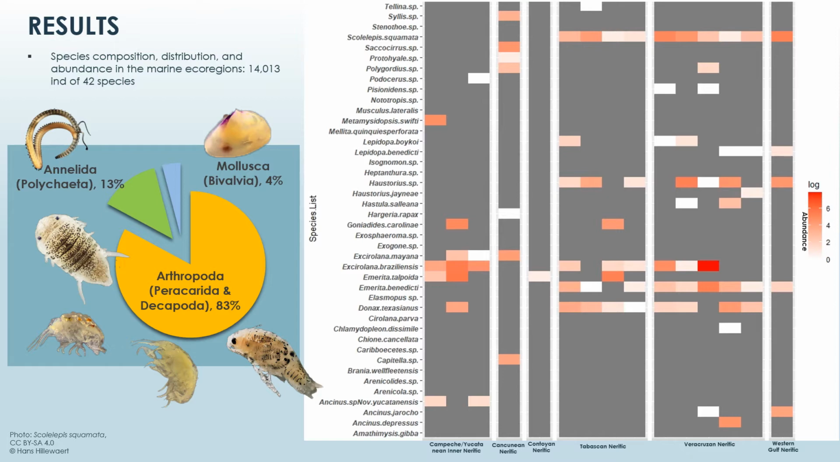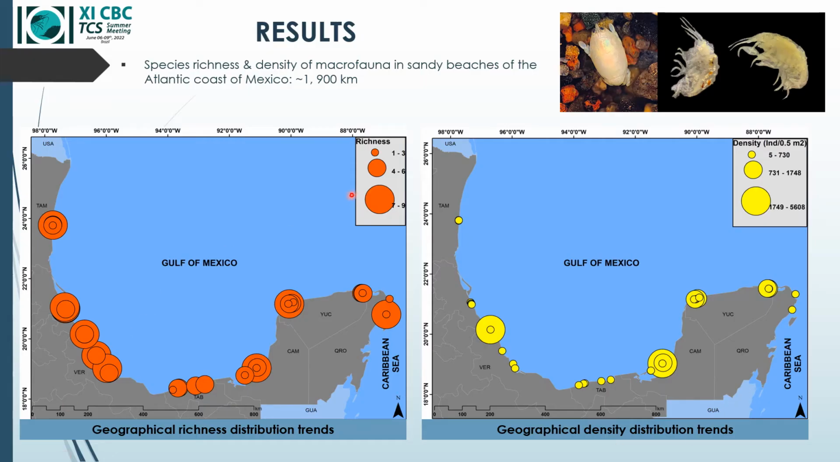In this slide, we can observe the complete list of species abundances in the 6 ecoregions considered in this study. The distribution of species richness exhibits a consistent trend, with high values for all coastal states except for Tabasco, which registers the lowest species richness values.